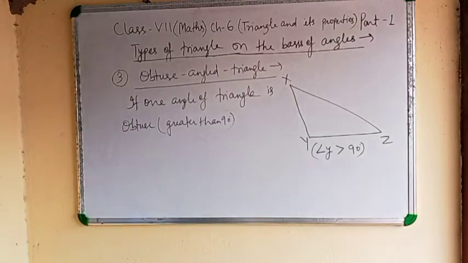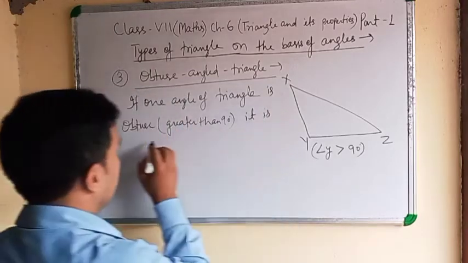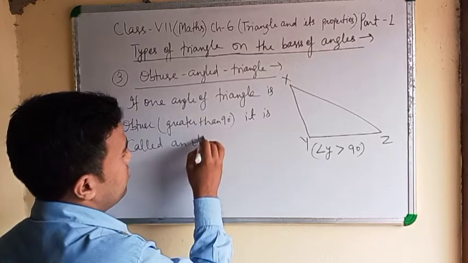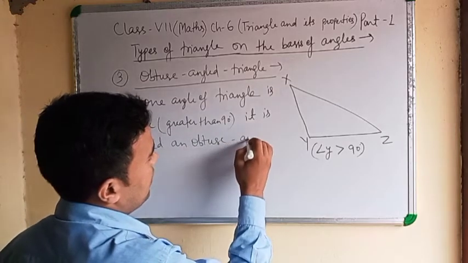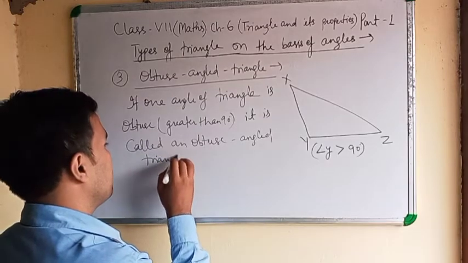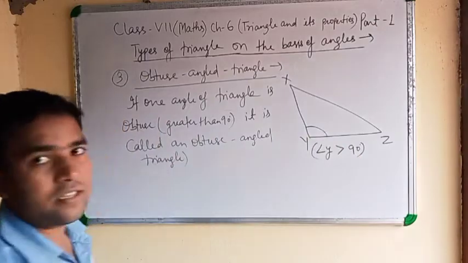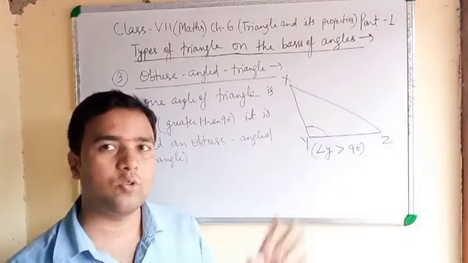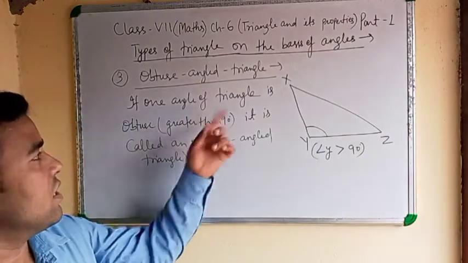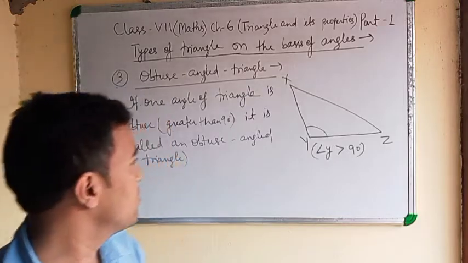Greater than 90 degree, it is called an obtuse angle triangle. Clear? This angle is greater than 90 degree. Clear? That's why it is obtuse angle triangle. Means in obtuse angle triangle, one angle of triangle is obtuse, greater than 90 degree.